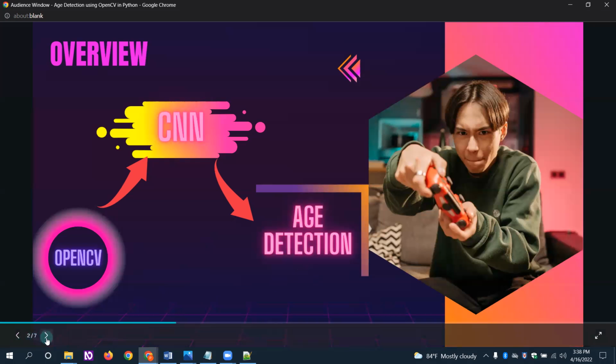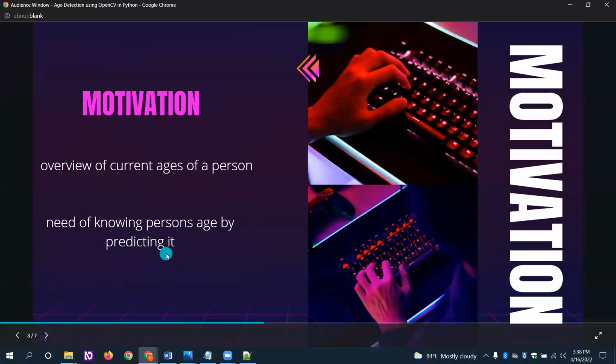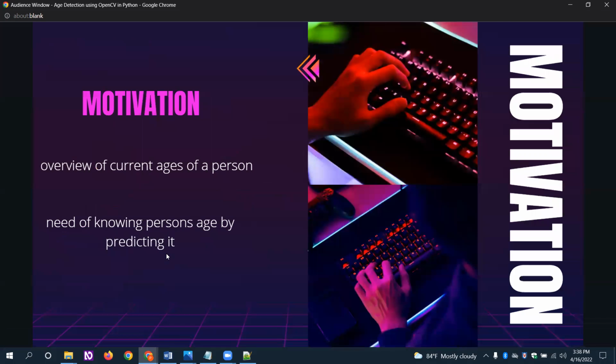When it comes to the motivation, my motivation is that we are curious about the ages of people. We don't know the age of a person we have seen. So in order to solve this, I have built this project to find the age of a person. I have used many tasks to make this happen. I have used the Python language to predict the age of a person from face recognition.